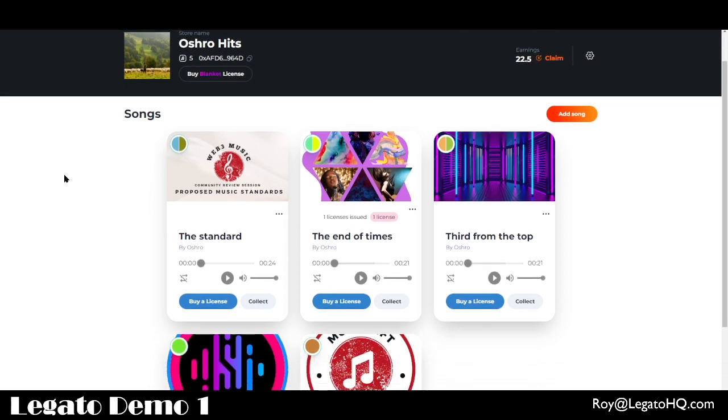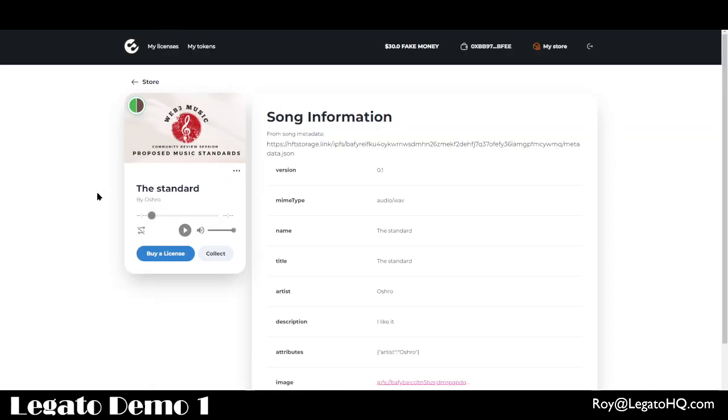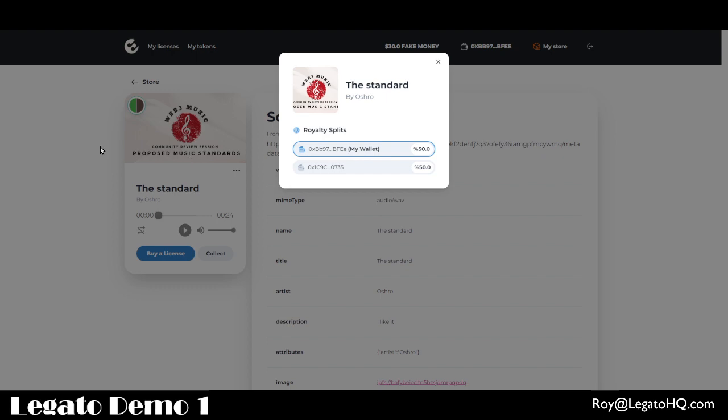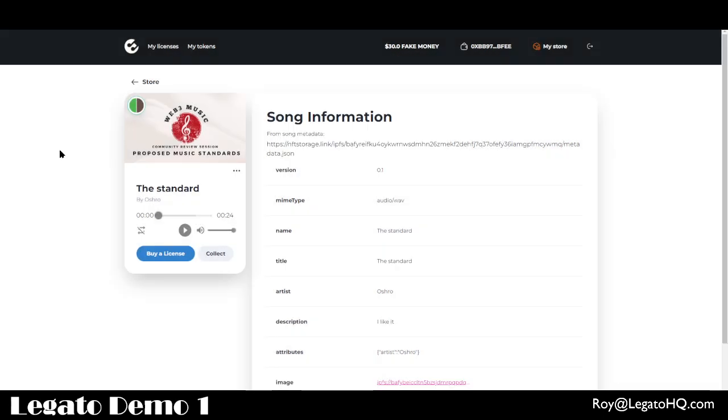Now, those songs are themselves smart contracts, but they're not regular music NFTs. They're actually blueprints. And a blueprint is this special thing that we came up with that represents how to register a song on chain. And when you look at a specific song here, it has both metadata, an image, of course, and splits information. So in this case, when we create the song, we determine the splits. We can even change them later.